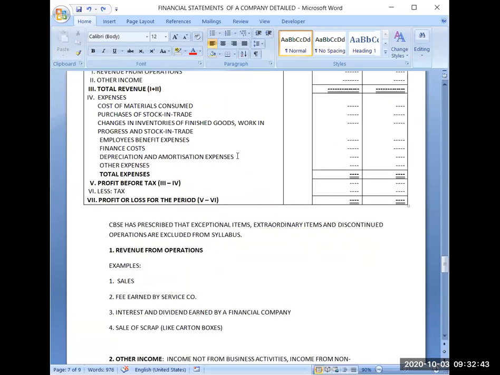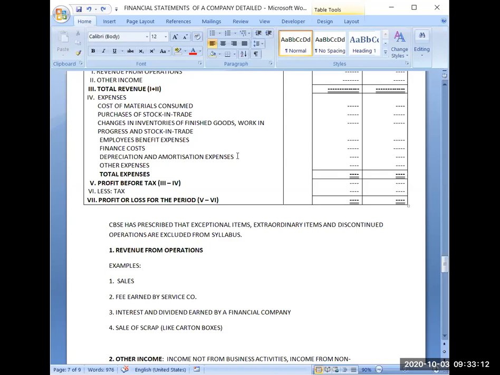Next part is depreciation and amortization. Both terms are much familiar. Depreciation you will always charge on tangible fixed assets, and amortization you will always be charging on the intangible fixed assets, and both are of same nature. These are actually reduction in the value of tangible or intangible assets.